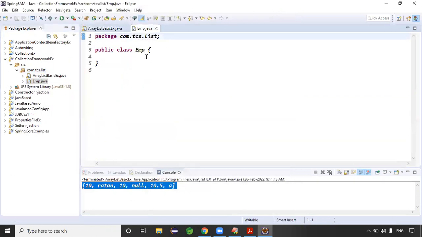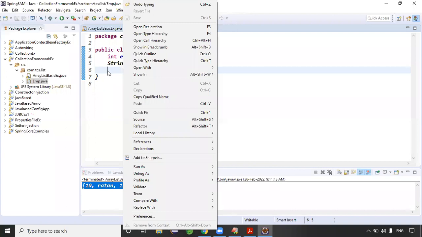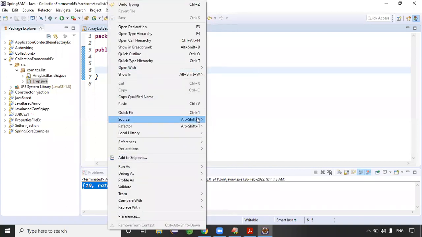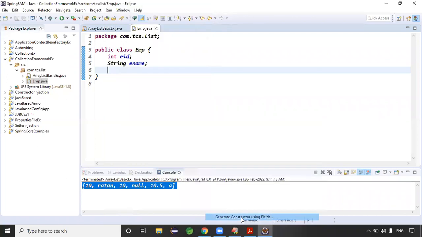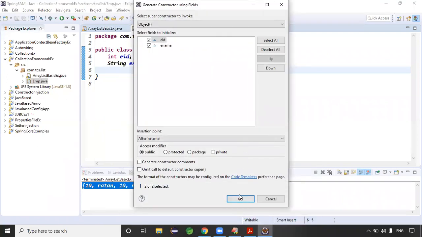This Employee class contains what properties? Just take int employeeID, and string employeeName, right? Can I initialize data using a constructor? Here, please generate the constructor, guys. To generate the constructor, right click, Source, Generate Constructor using Fields. Click on OK.